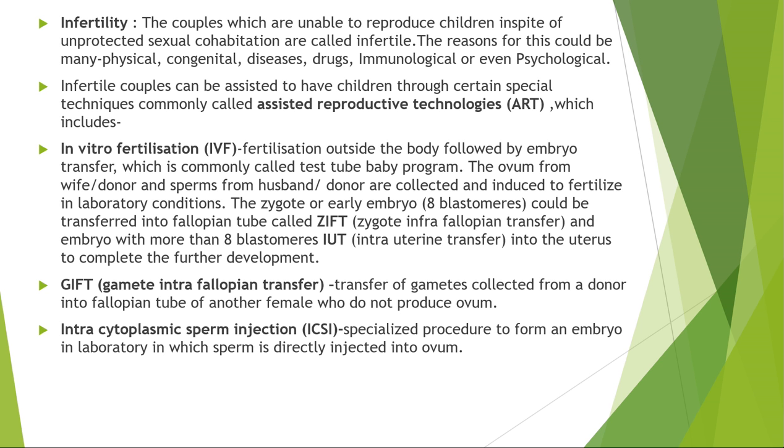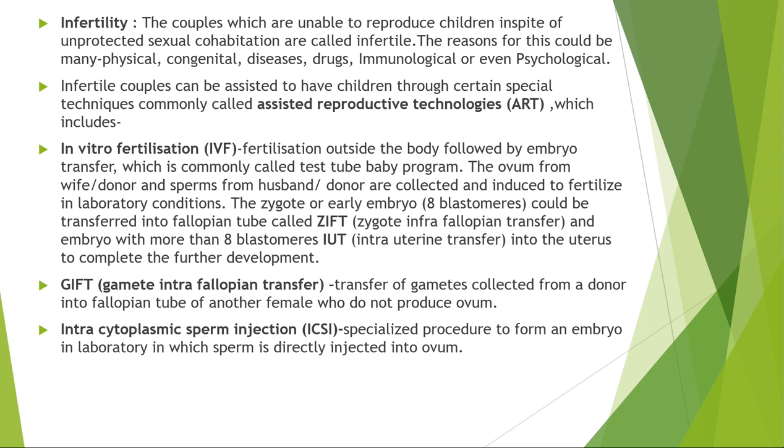Now, if you are thinking that there is a normal body with normal reproductive organs, then why are the couples not able to reproduce children with unprotected sexual intercourse? Correct. There are lots of reasons that could be there: many physical problems, diseases, drugs.